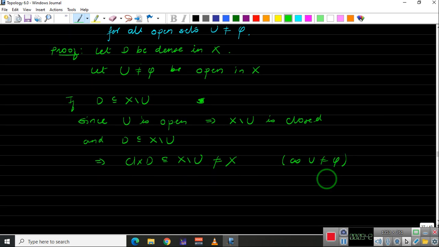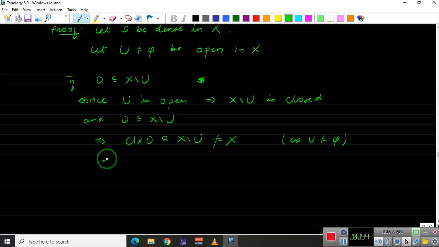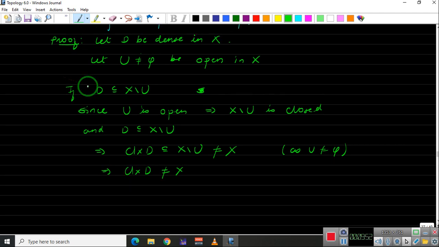This implies closure of D in X is not equal to X. Okay, but this is a contradiction. Why? Because D is dense in X. So this is a contradiction. Let me write, let D be dense in X. This implies closure of D in X is equal to the whole of X.